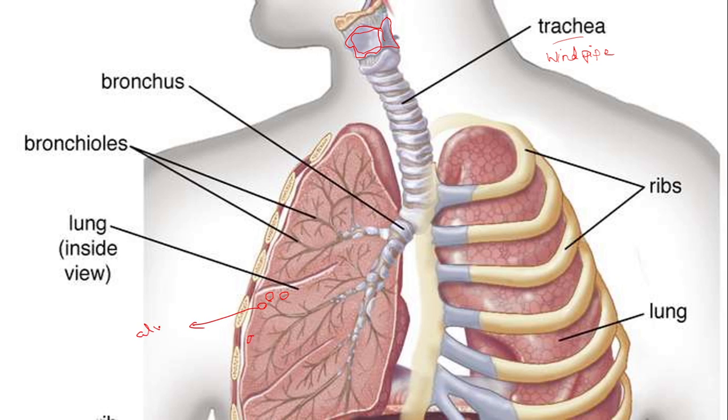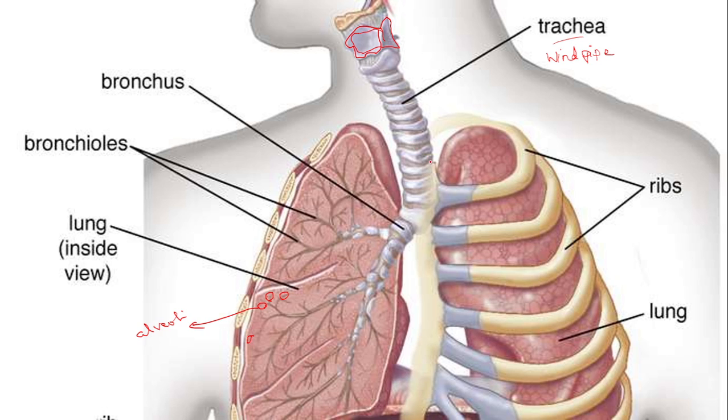These are alveoli. So what all things are there inside the lungs? You can see the balloon-like structures called alveoli and branchings called bronchioles. These branchings are called bronchioles and the main branches are called bronchi. Bronchus means singular, two means bronchi. Then there is a windpipe called the trachea.